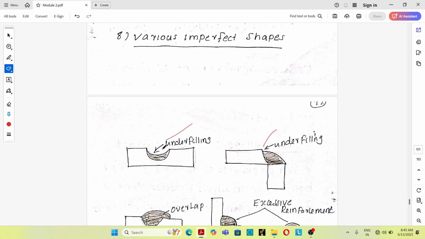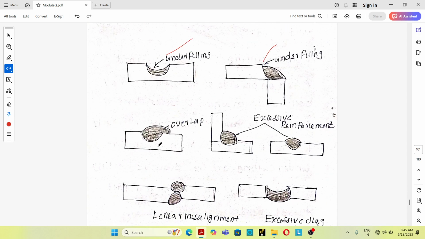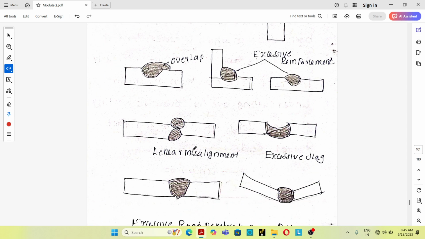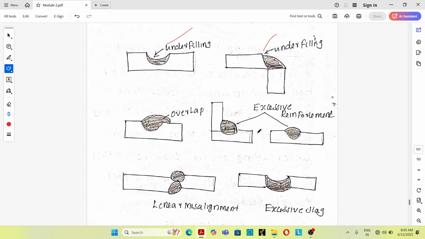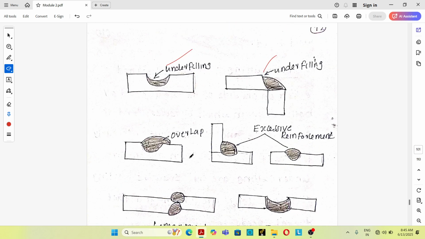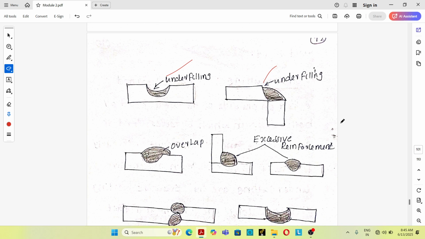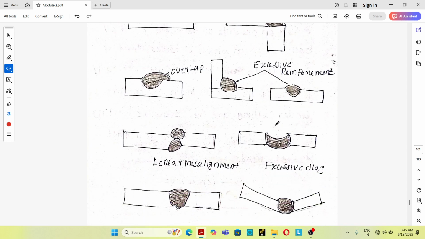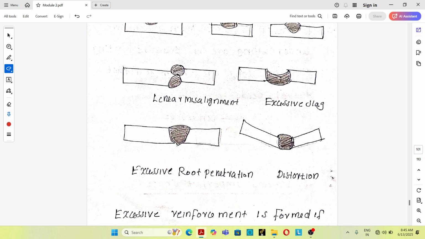So these are the various imperfect shapes during the welding process. These are all defects actually. Underfilling is a defect, overlap is a defect, excessive reinforcement is also a defect, linear misalignment, excessive slack, excessive root penetration, distortion.